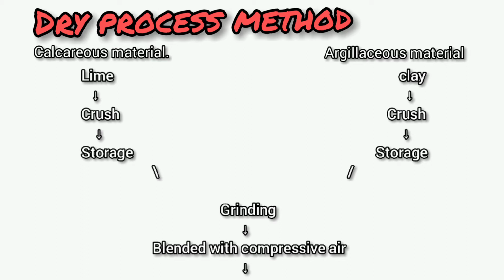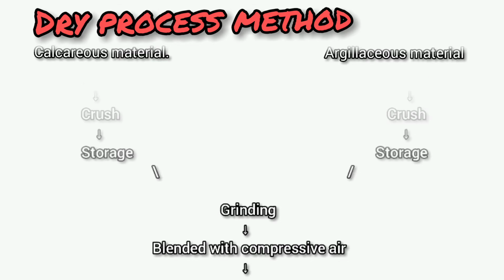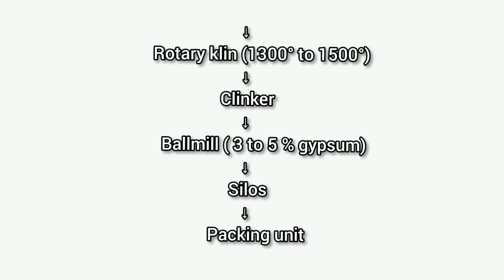After aeration, the powder tends to behave almost like a liquid, and after about 1 hour of aeration a uniform mixture is obtained. The next step: the blended mill is sieved and fed into the rotary kiln for burning at 1300 degrees Celsius to 1500 degrees Celsius. After the burning, it forms clinker. This clinker is put in a ground ball mill for cooling, and 3 to 5% gypsum is added to increase the setting time of cement.